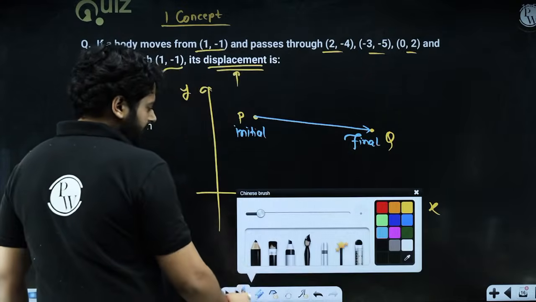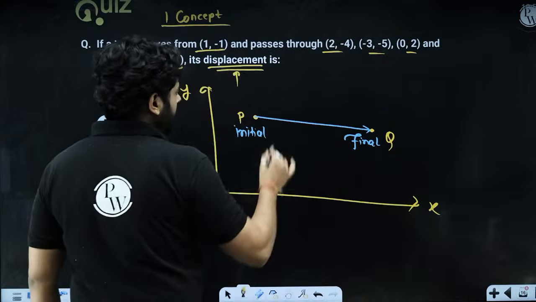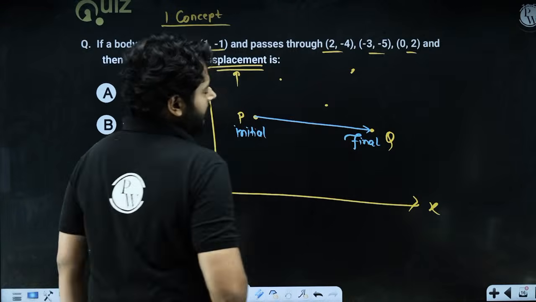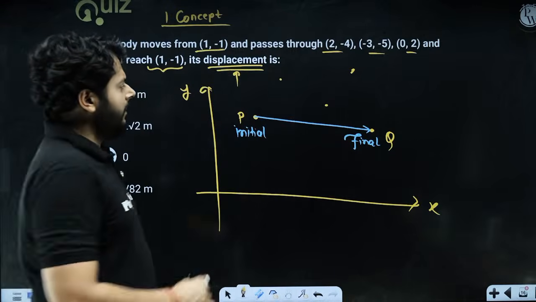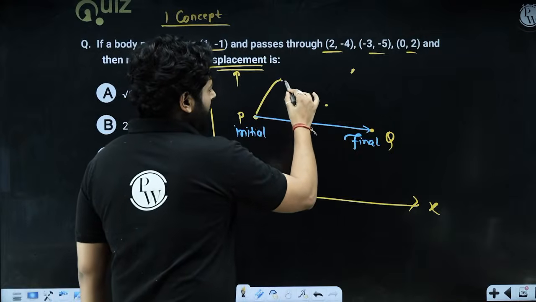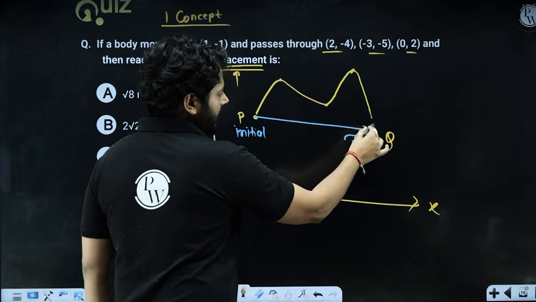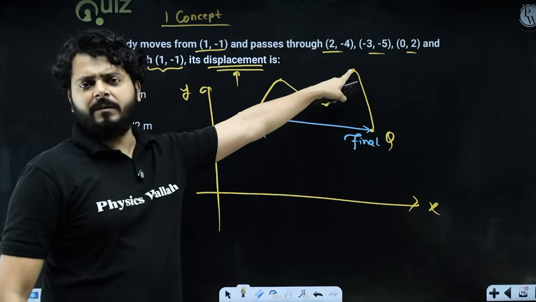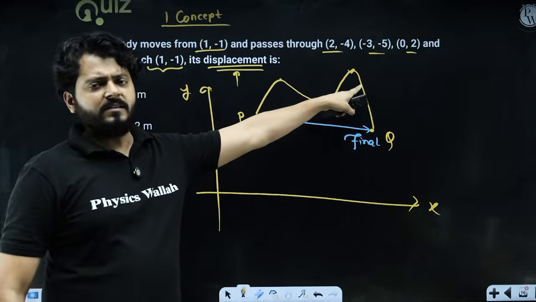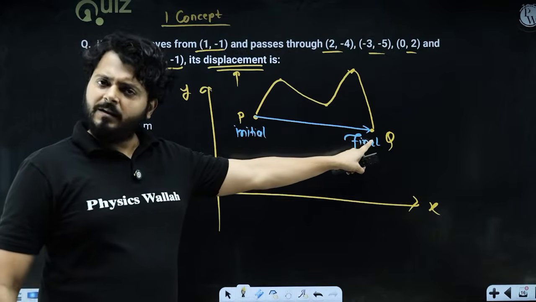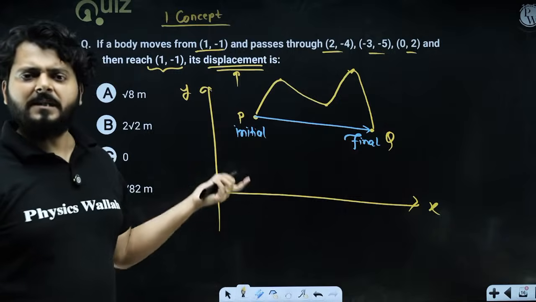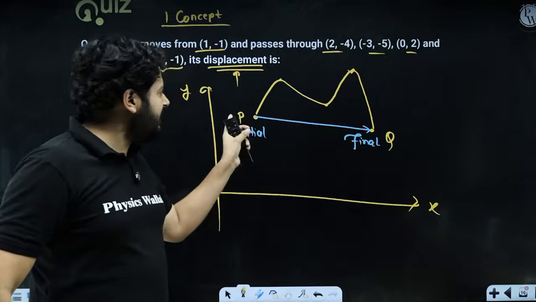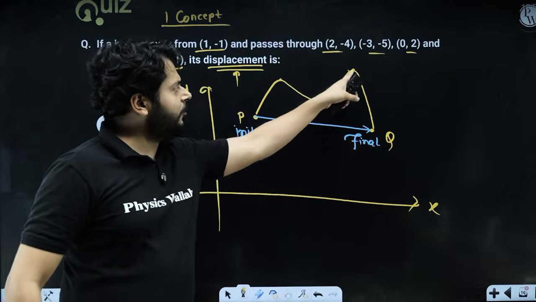Now think about it. If there is a point over here, and another point over here, and another over here, it really doesn't matter what points you are passing through before you reach the final point. The coordinates of these points are already given, let's say, and you are passing through these points, but the displacement vector will still be the same. So the concept is very simple: the displacement vector between the initial and final point is independent of any intermediate coordinates.